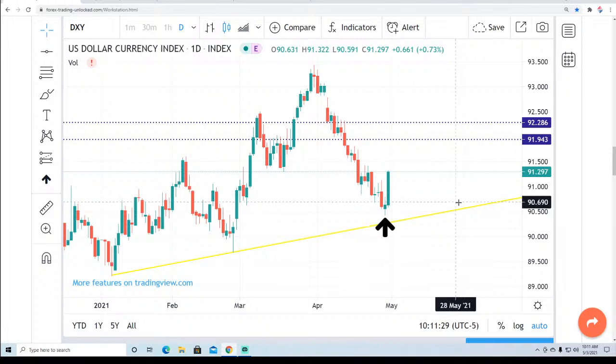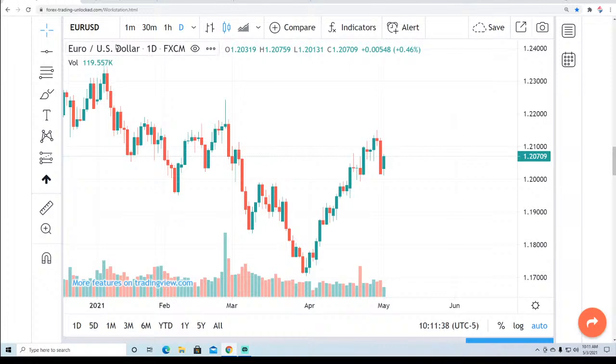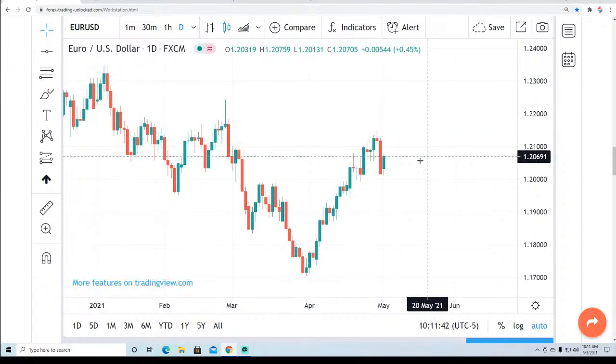Today there's definitely a little bit of a retreat. I think that's a profit-taking move against the dollar because of the extreme action that we've seen. Now let's go and take a look at what is going on around the world. So the euro-US dollar, obviously one of the biggest components in the dollar index. You can see it's almost an inverse relationship of the dollar chart. And today it is bouncing back.